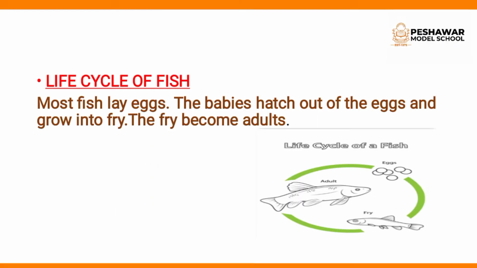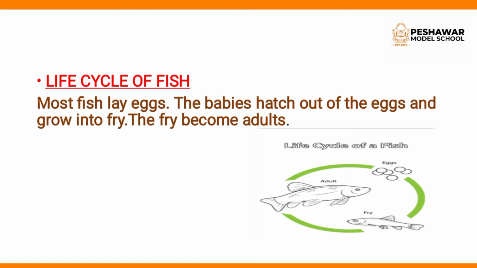Okay, in life cycle, first we will discuss life cycle of fish. Fish are a type of animal that lives in the water. Clear? Okay students, fish lay eggs. Look at the picture. First fish lay eggs and the babies hatch out of the eggs. And the babies hatch out of the eggs and grow into fry.